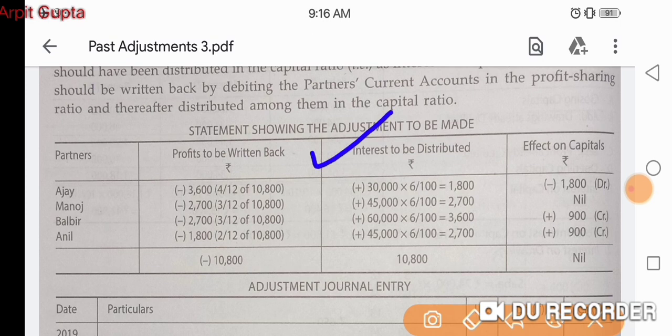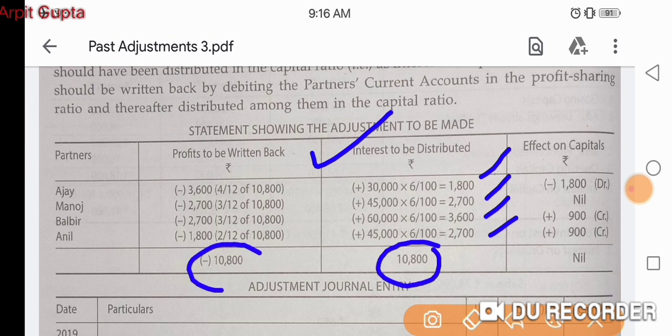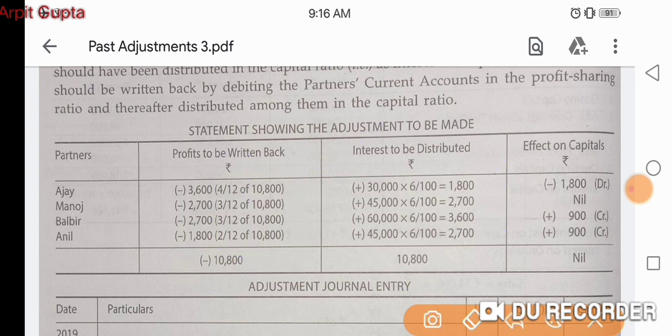How much interest we have to give? Just now we have seen it is given above: 1,800, 2,700, 3,600, 2,700. So first of all, interest has been given. Total is 10,800, and the same amount has been taken back as loss. Same amount in their profit sharing ratio 4:3:3:2. This is the ratio 4:3:3:2. So same amount will be taken in the profit sharing ratio 4:3:3:2. And now you can easily compare.